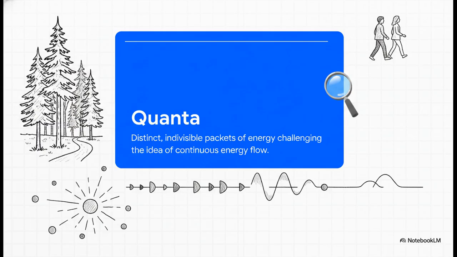Back in the summer of 1900, Max Planck realized the only way to mathematically solve the thermal radiation problem was to assume energy doesn't flow in a continuous, smooth wave like water, but rather in distinct, choppy bursts. Heisenberg actually recounts this famous anecdote where Planck was taking a walk in the Grunewald forest with his son, and he confided that he felt he had just made a discovery of the first order, maybe the biggest thing since Newton. And he was right. By 1905, Einstein took this a step further, proving that light itself actually travels in these discrete packets. That completely changed the rules of the game.